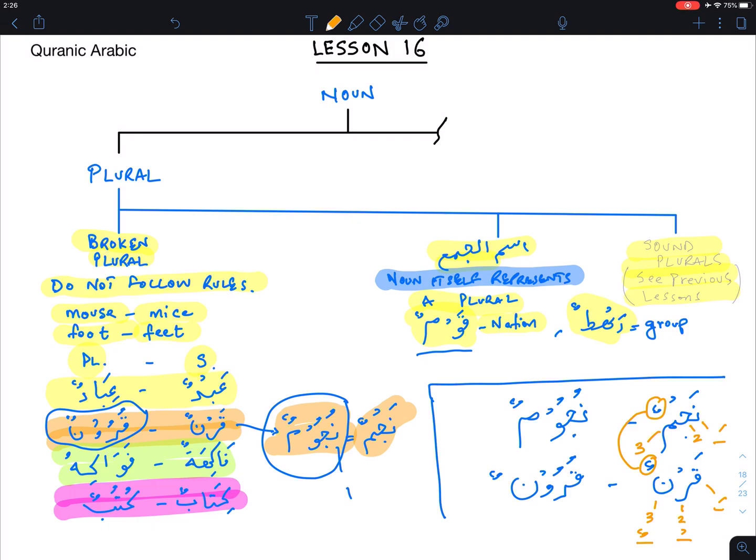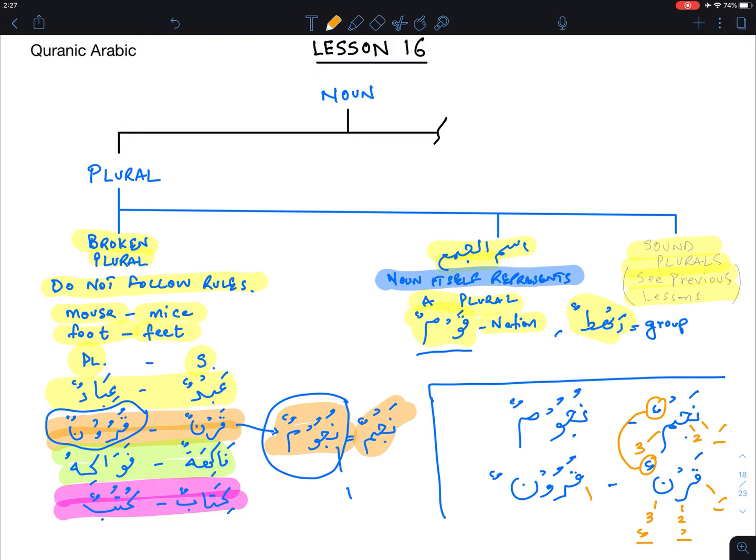So now when you have najmun and qarnun, so any other word you will find, and there are many words that will follow this pattern, then you go to the dictionary, and the dictionary will tell you that najmun becomes nujumun, and qarnun becomes qurunun. And then you memorize the plurals in that pattern, and they will follow certain patterns. You just have to know which word follows which pattern.